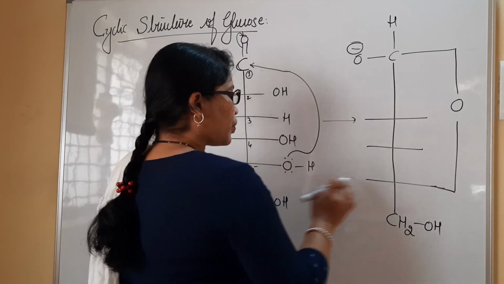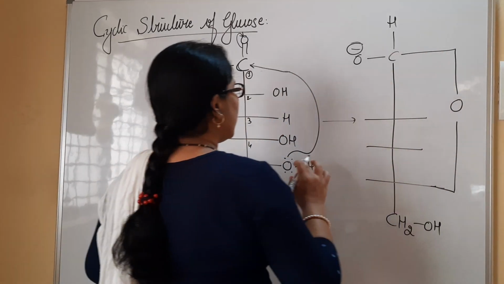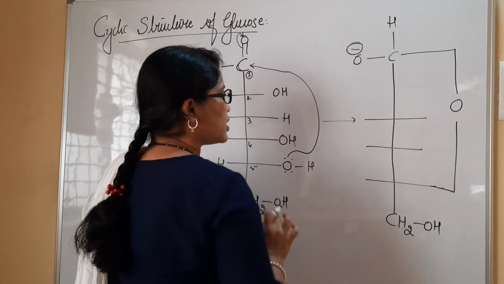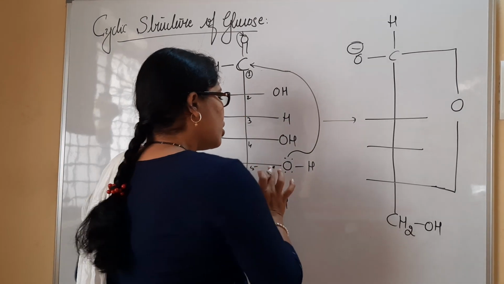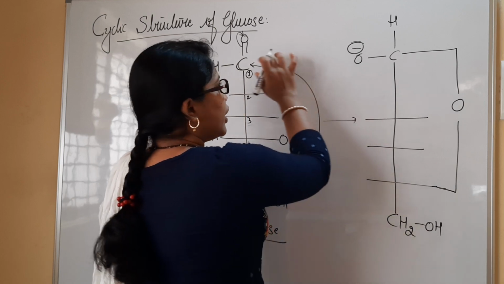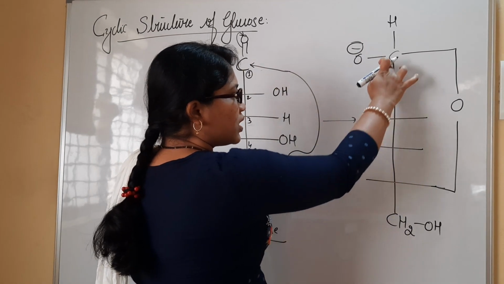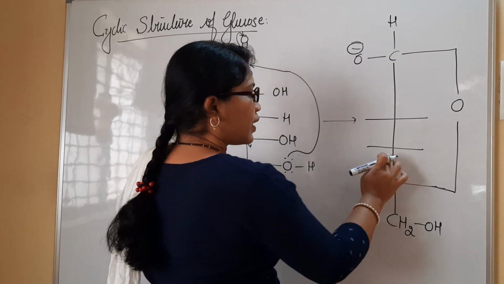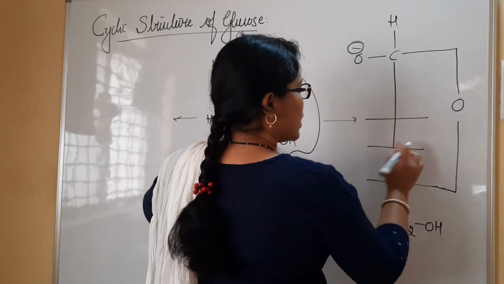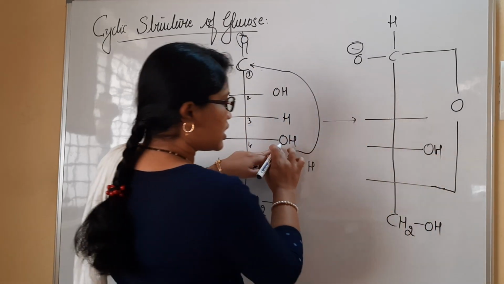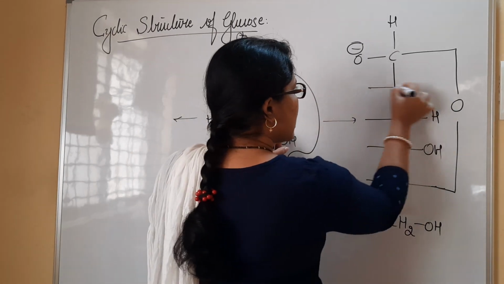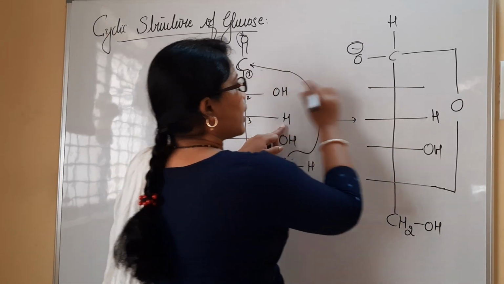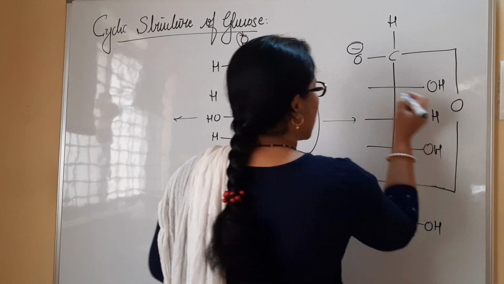Now you can see once I do this binding, next we have to understand how many hydroxyl groups and hydrogen atoms are left. So this is the fifth carbon bound to the first carbon atom. Likewise it is the first carbon. After the fifth I have the fourth carbon atom, which has the OH group as it is. Then I have the third carbon atom, H as it is, and I have the second carbon atom, OH here. Just complete this one.